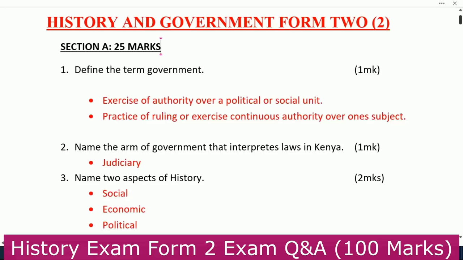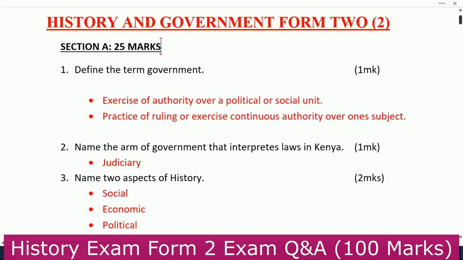Let's go straight to the work. Number one, we are told to define the term government. Government is the exercise of authority over a political or social unit. You can also say it is a practice of ruling or exercising continuous authority over one's subjects.